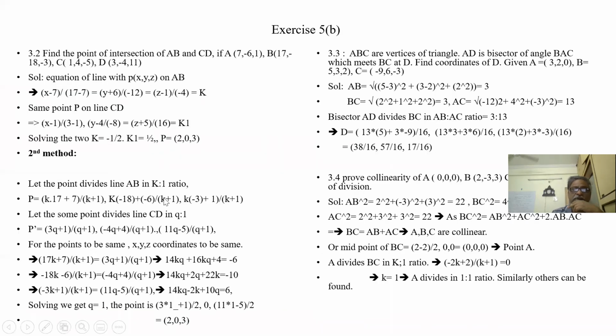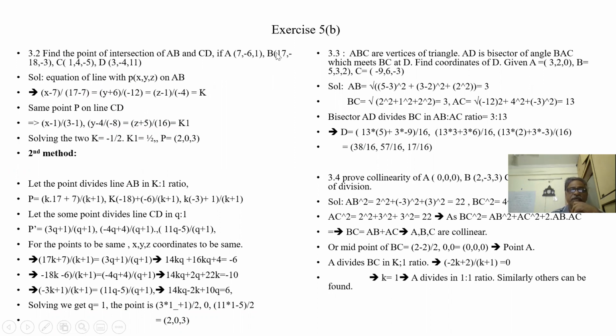Next example, we are using the second method. Find the point of intersection of AB and CD, with A, B, C, D given. So we are using the second method. Let the equation of a line with x, y, z on AB; suppose there is a point X in between.